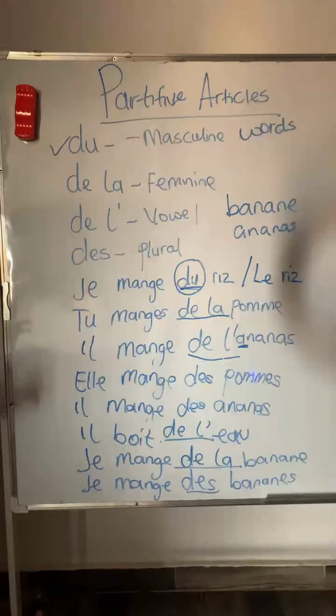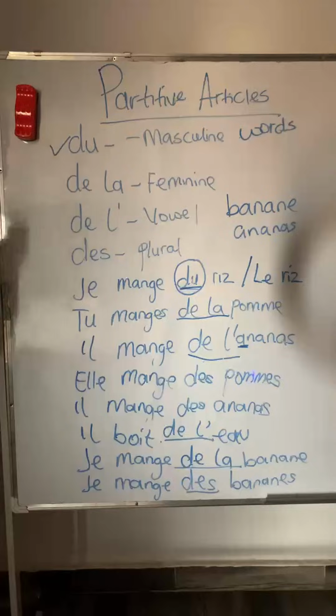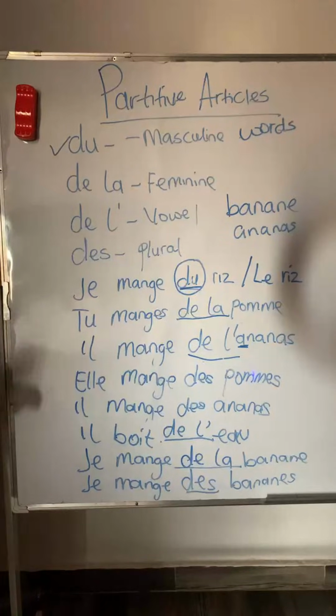So like I was saying, je mange de la banane. Banana is feminine, you know that already. Banane. I'm eating banana. But in the plural form, je mange des bananes. You see that? There's an S on banana now. Why? Because it's now in the plural form. I am eating bananas, some bananas. Because I am not being specific in that sense, we must add the partitive article before it.